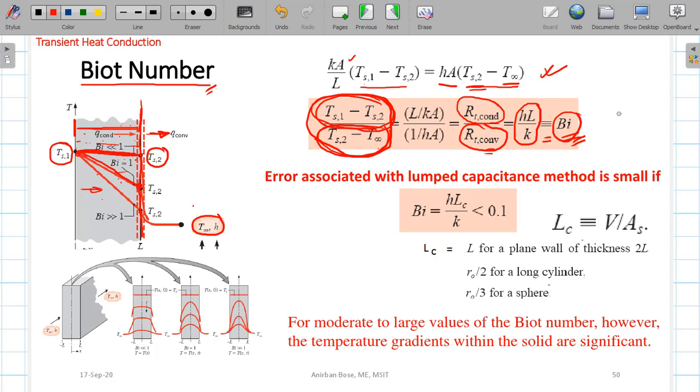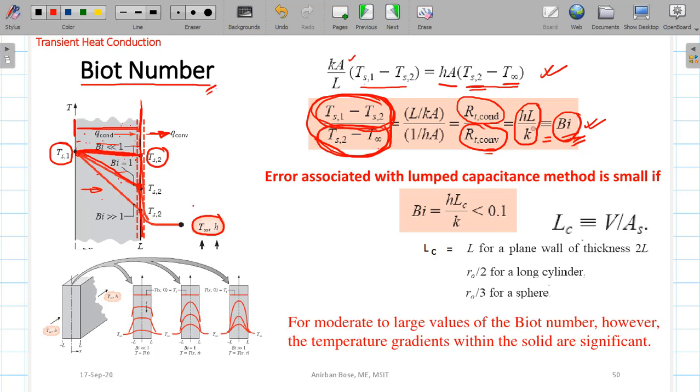So if we get a problem related to transient conduction, we'll first find the Biot number and check whether it is very low or not. If the Biot number is very low, then we can consider lumped parameter analysis.